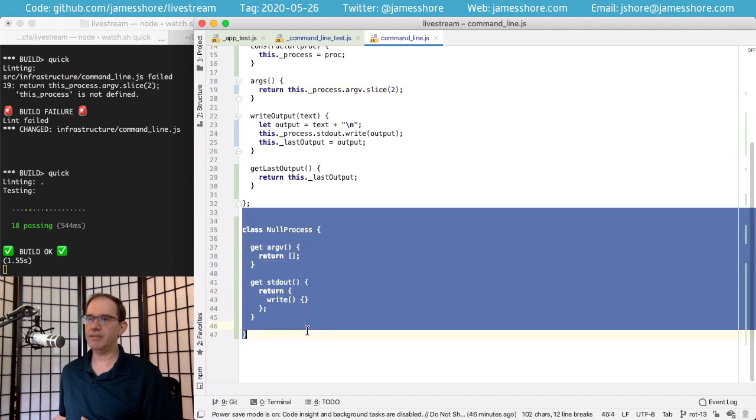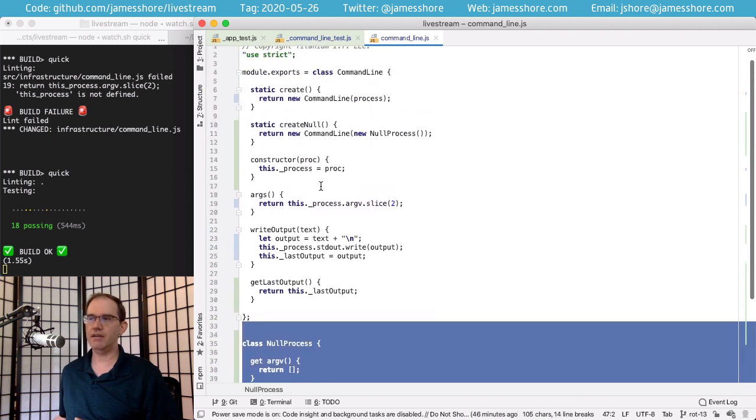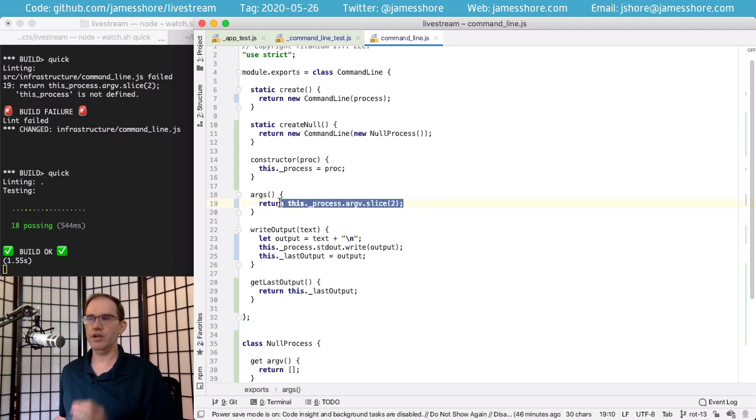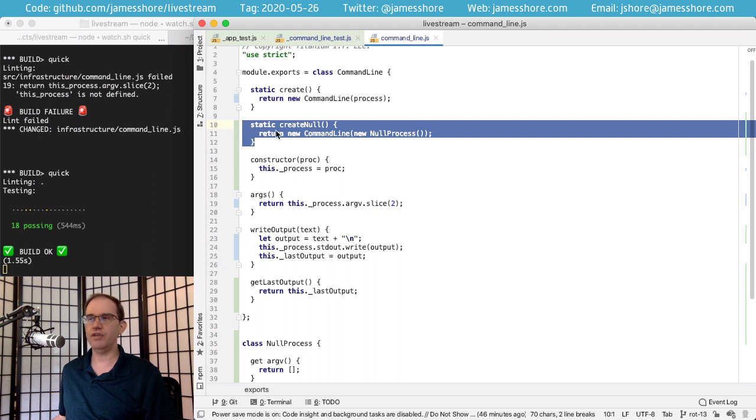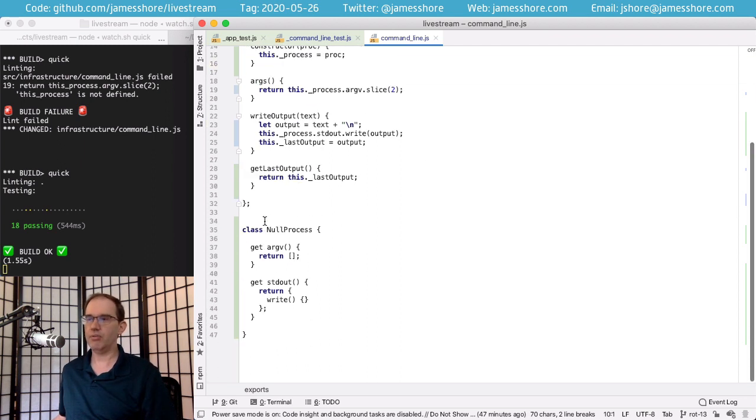We want to have this embedded stub to be alongside this code because it is explicitly written only for this code. So it needs to be encapsulated with this code. If we expose this to others, they're not going to know how to use it correctly. So all we want the callers to know is that if you call create null, you get the behavior you want. Yeah, you could take null process and put it in a separate class and pass it in, but you're going to create more complexity without any benefit. At least that's my take on it.